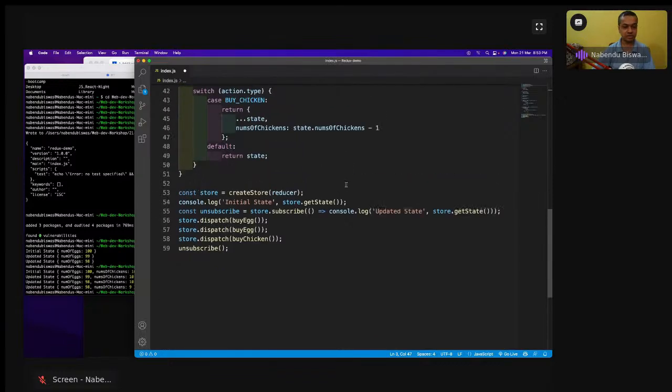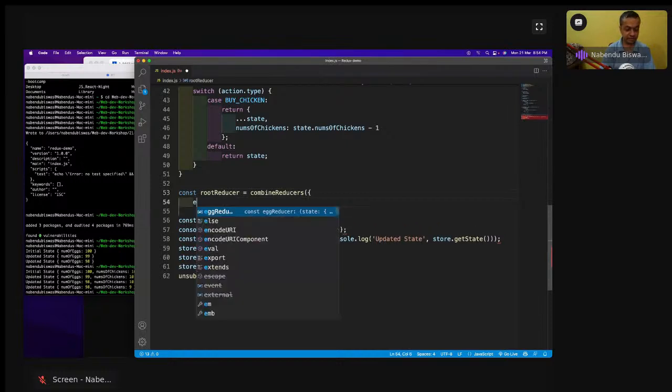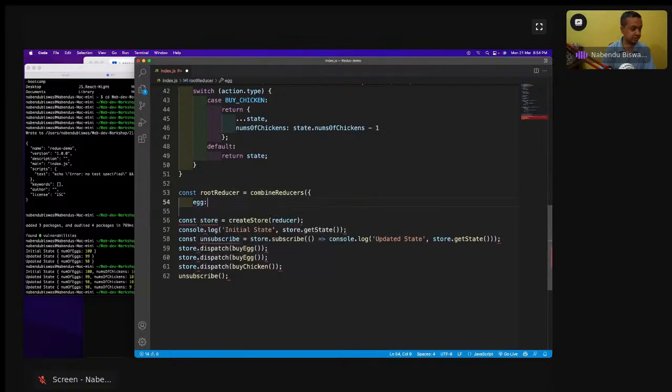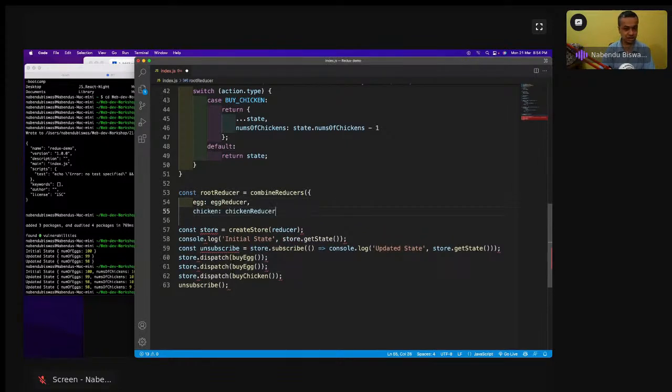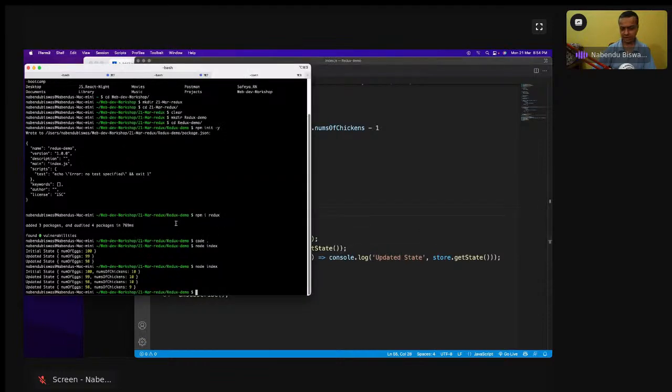Now I will have a new function here: const rootReducer equal to combineReducers, and now I will have something different: egg is the egg reducer, and chicken is the chicken reducer, and I will close it. So the root reducer is combining both the reducers. I will use this root reducer, and it will be called here. Now let me save it, and we'll see again how it runs.